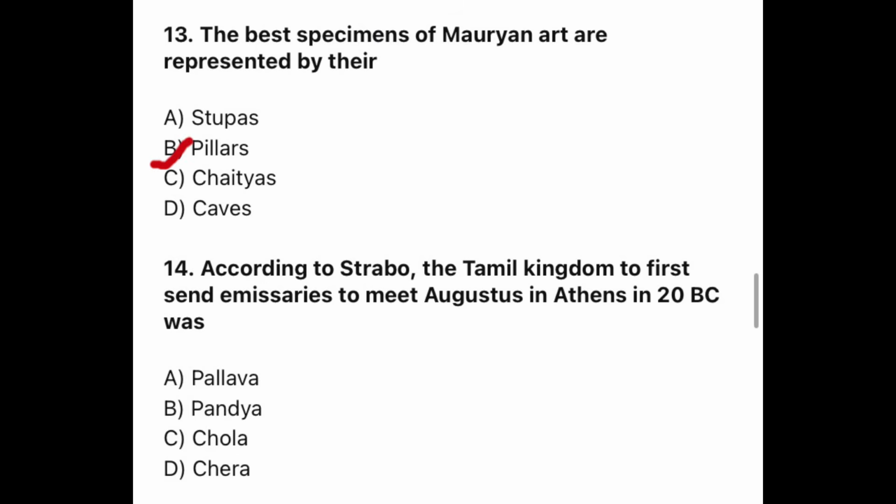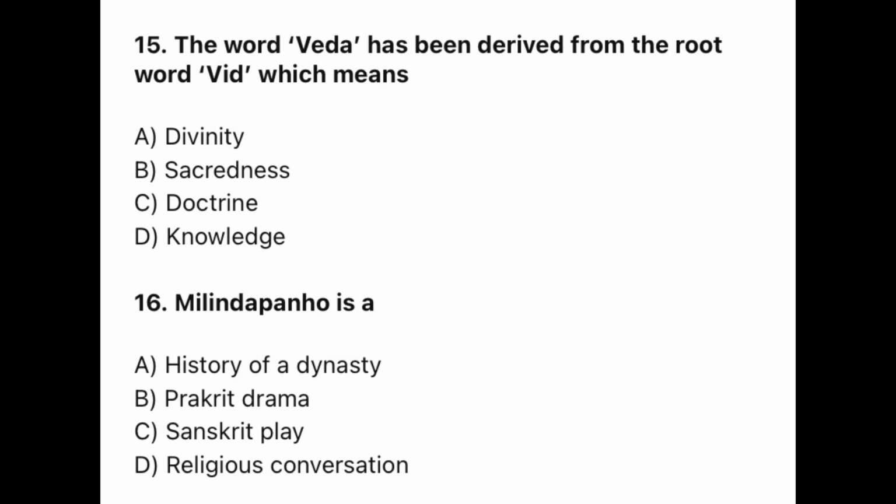Pillars. Question 14. According to Strabo, the Tamil kingdom to first send emissaries to meet Augustus in Athens in 20 BC was? The correct option is B. Pandya. Question 15. The word Veda has been derived from the root word Vid, which means? The correct option is D. Knowledge.